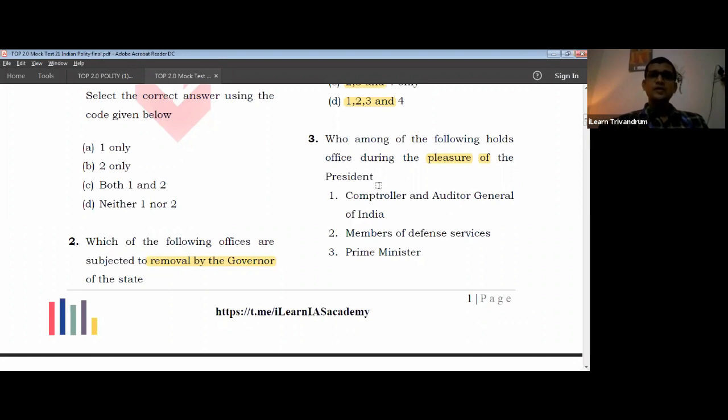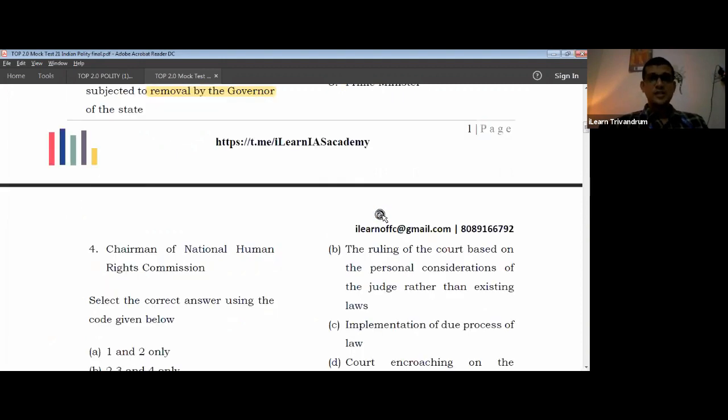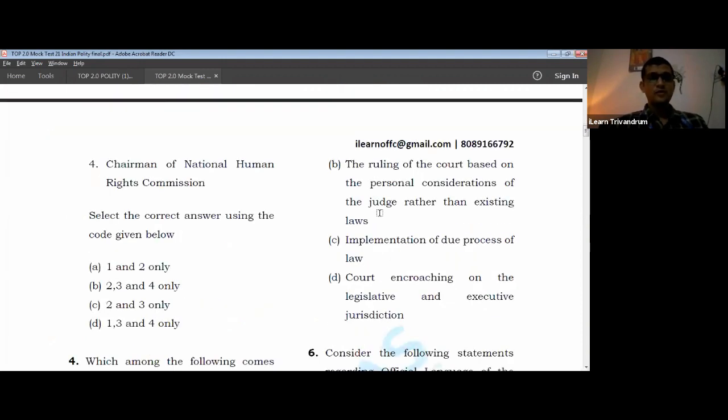And let us look. CAG. We definitely know that CAG is a very independent office, so pleasure does not apply there. So you can eliminate one from that. The pleasure does not apply for CAG. There's a criteria laid down for removal of CAG. So eliminate one, you get answer almost limited to B and C. Both have 2 and 3. Let us just go through what could be 4.